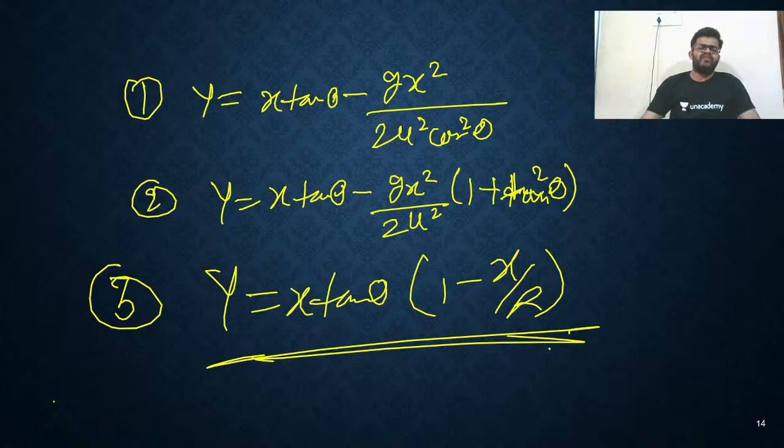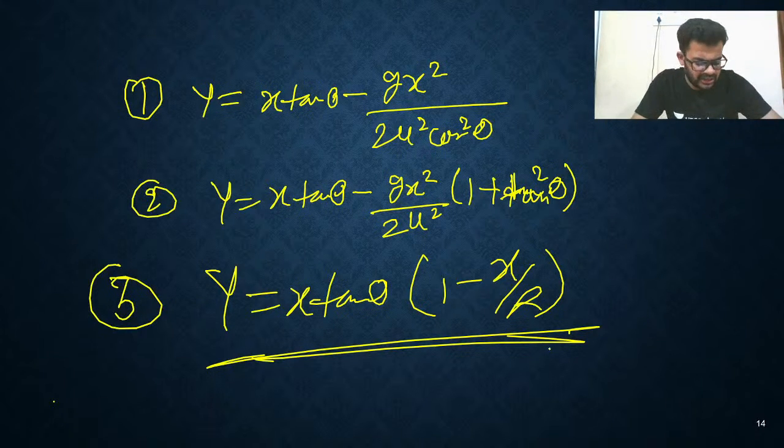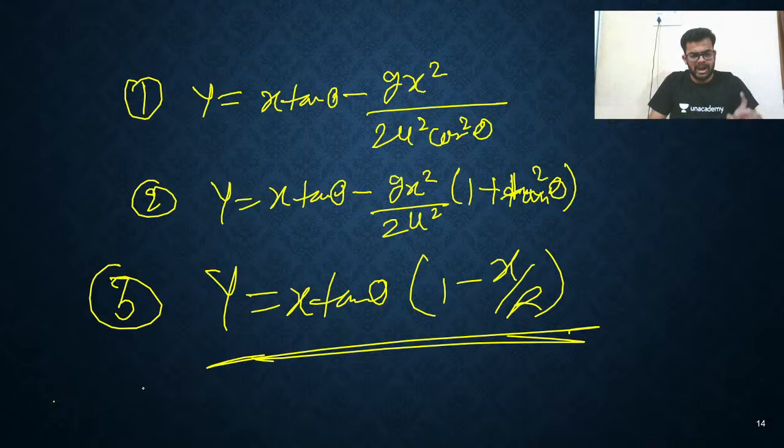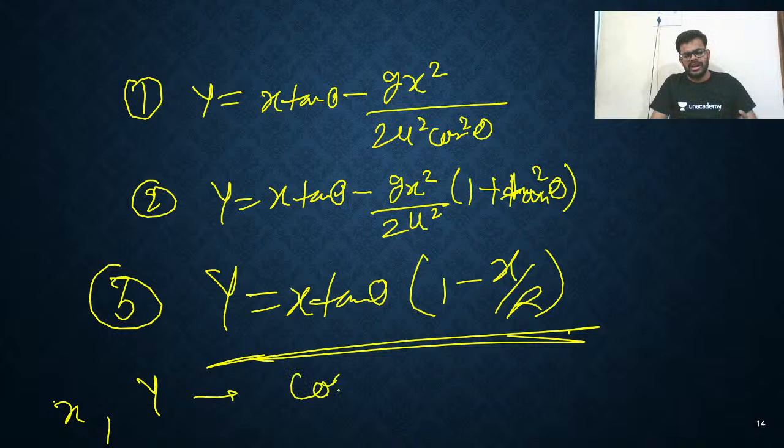What is y? Y is the y coordinate of the particle during the trajectory. X is the x coordinate of the particle during the trajectory. Theta is the angle of projection. Remember, y and x are the coordinates of the particle.